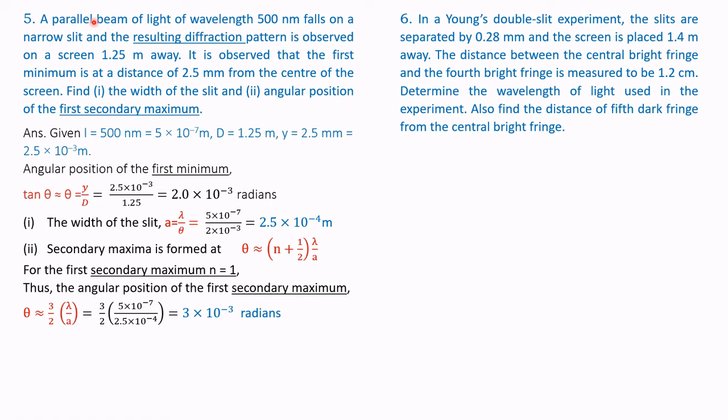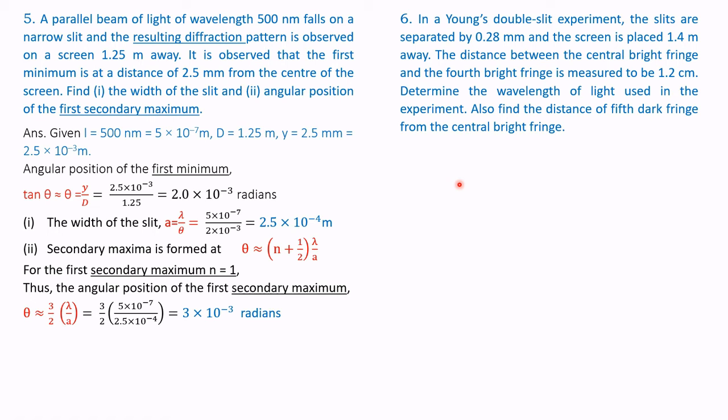Question number 6. In a Young's double slit experiment, the slits are separated by 0.28 millimeter. The screen is placed at 1.4 meters. The distance between the central bright fringe and the fourth bright fringe is measured to be 1.2 centimeter. Determine the wavelength of light used in the experiment. Also find the distance of the fifth dark fringe from the central bright fringe.